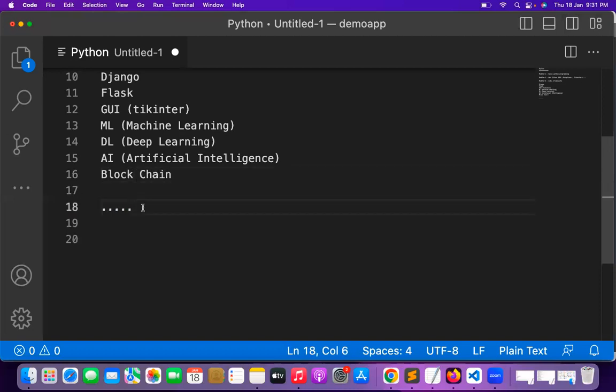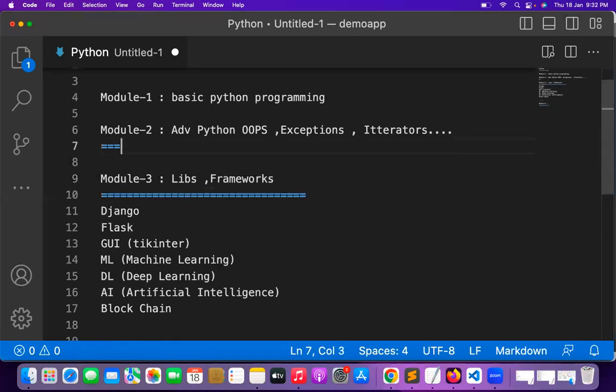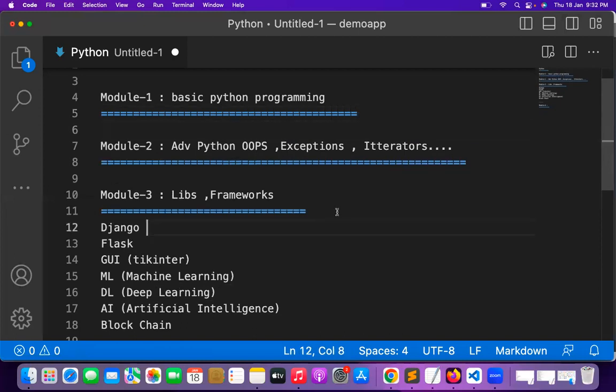And coming to module 4. In module 4, we will go with the specialization. It means, for example, if you are learning Django, what kind of application can you develop? You can develop a full stack web application with Django. And you can develop a full stack web application using Flask, like backend services, whatever the database communication, whatever the server-side communication, all these things we can implement using Django and Flask.